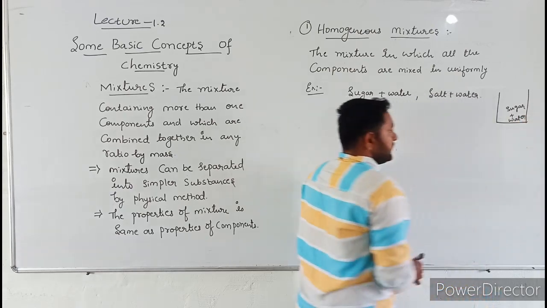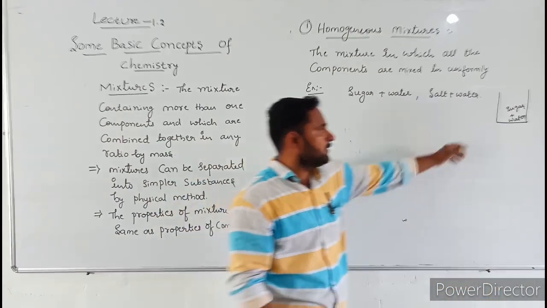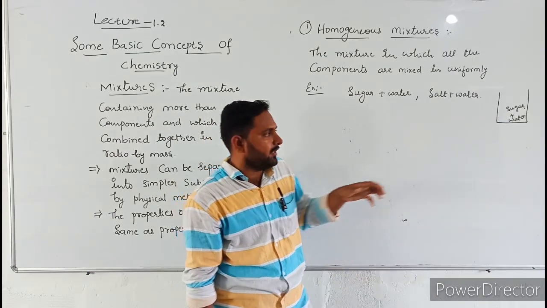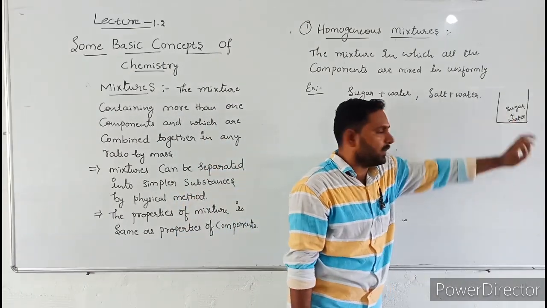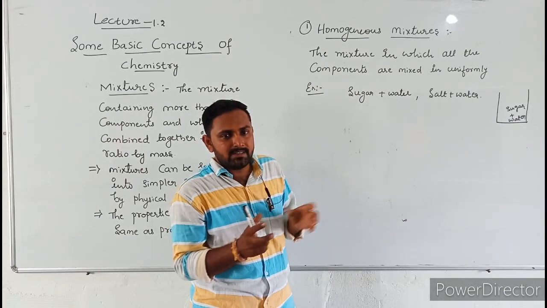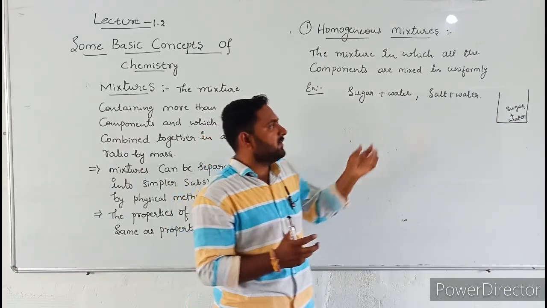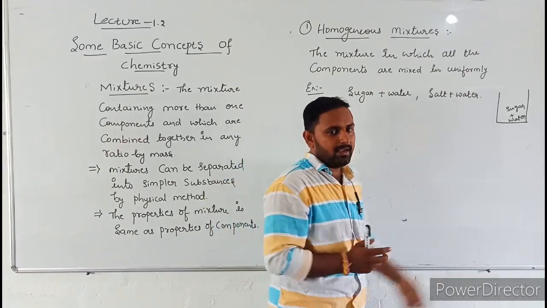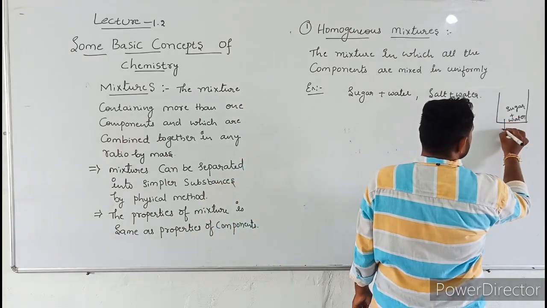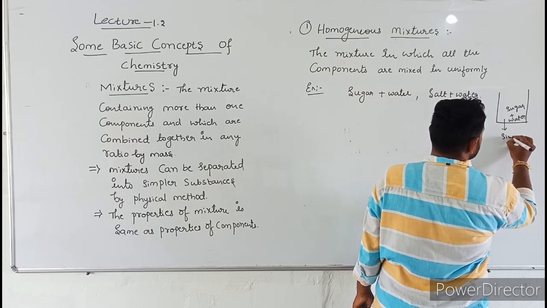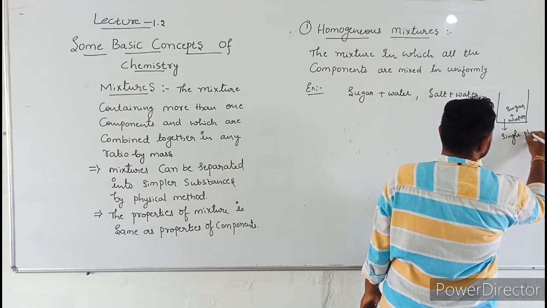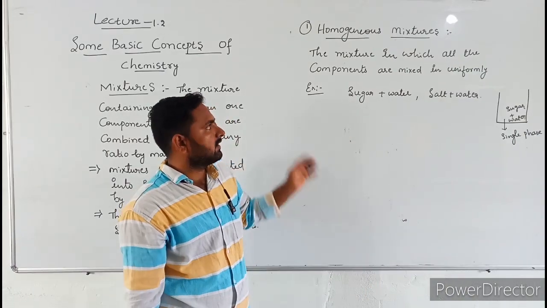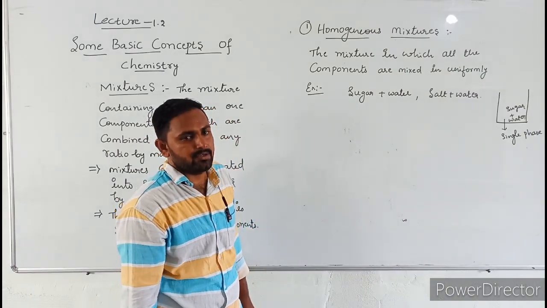In sugar solution, there are two compounds. One is sugar, the other one is water. When you add sugar into water, both components mix completely. It looks like a single phase. There is a single phase. These are called homogeneous mixtures.